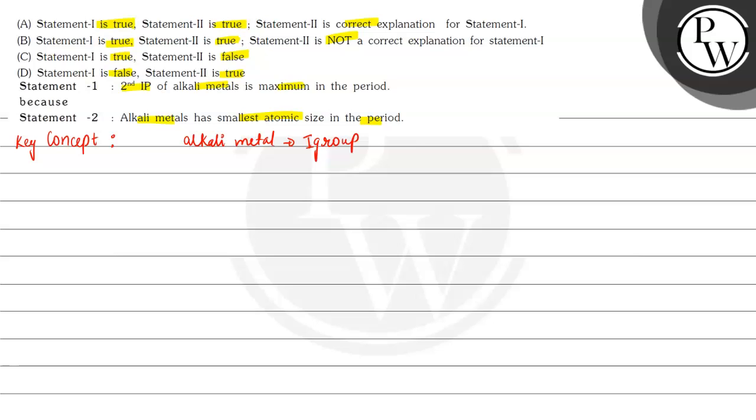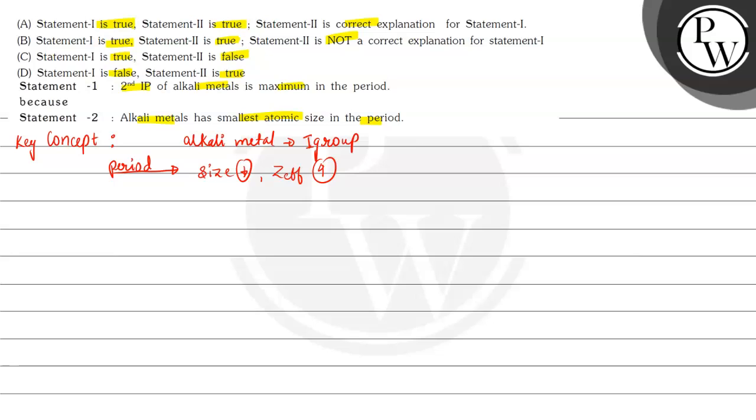We know that when we move along a period, in that case size decreases as effective nuclear charge in this case increases. So that means maximum radius must be for first group elements, that is alkali metals. But this is not true because of highly stable configuration.